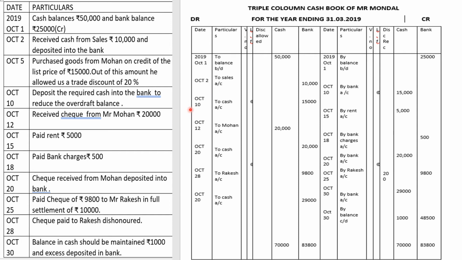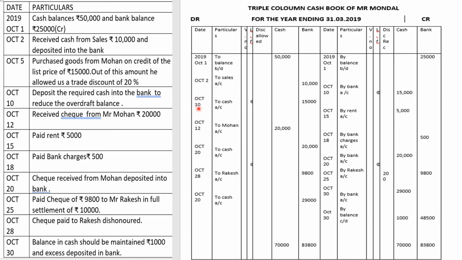So on October 10, when we are depositing that money of 15,000 into the bank, the entry is bank account debit to cash account. Again, a very important point. Since we are making a triple column cash book and we are recording both cash and bank transactions, the entry is bank account debit to cash account. Whenever any journal entry has only bank and cash, mark my word, only bank and cash, that type of entry is called a contra entry. So on October 10, "To cash account", we put the contra entry symbol and write in the bank column.